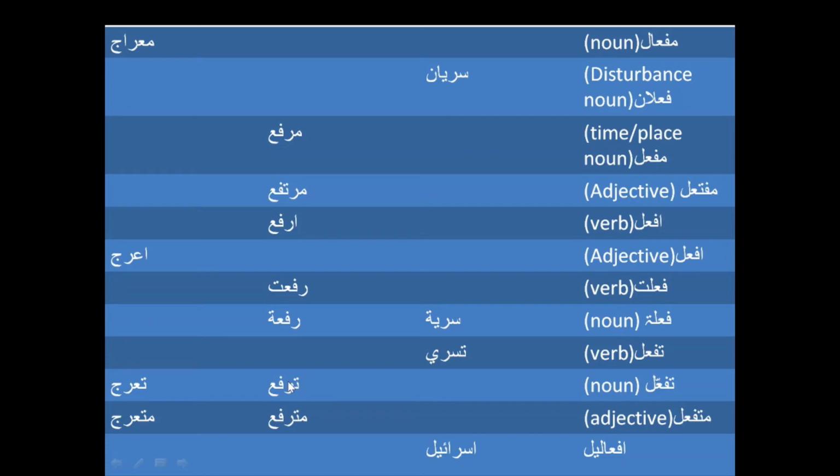And then rafa would become tarafa according to this scale, tafa'ul, and tarafa is again something high, and taraj is something zigzag or in a winding manner. And then we have mutfa'il, which is an adjective, and tarafa would become mutrafa, taraj would become mutarij. This is high, for an elevated place, this is zigzag